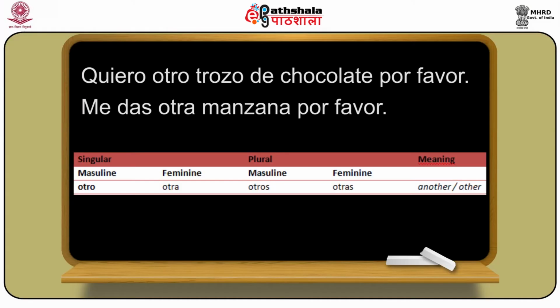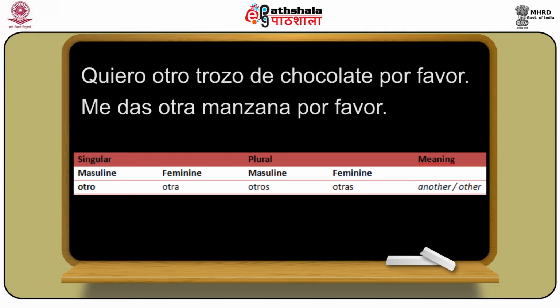Same way, let's see another indefinite adjective, that is otro. Otro, otra, otros, otras, 4 forms. Otro, otra, otros, otras means another or other. For example, if I say I want another piece of chocolate, please, so this another is otro. So in Spanish it is quiero otro trozo de chocolate, por favor.